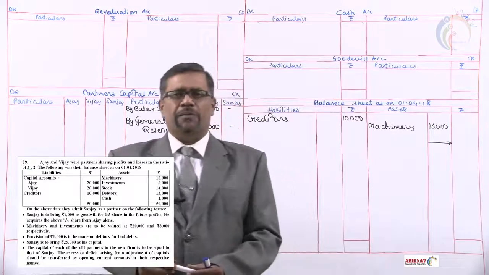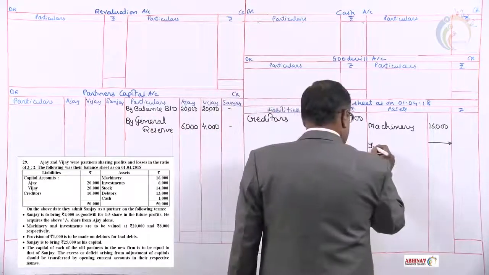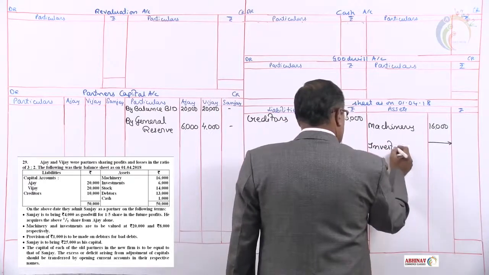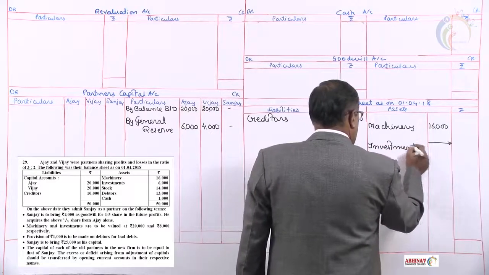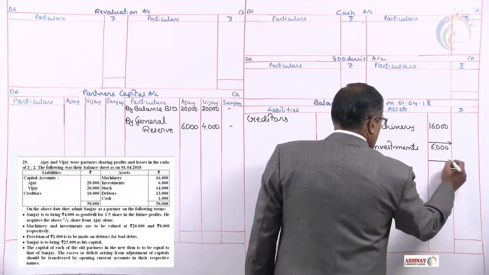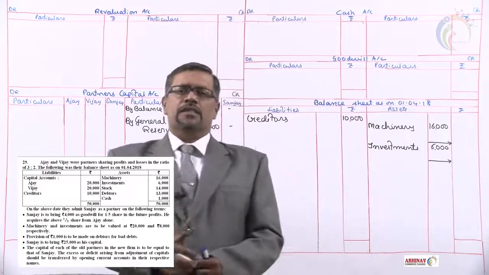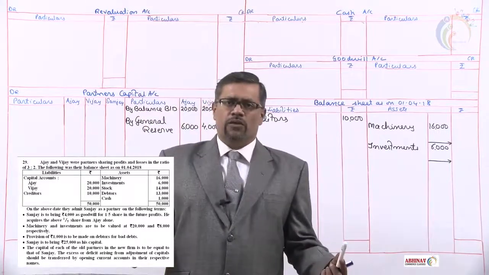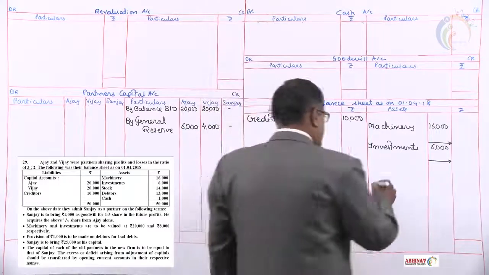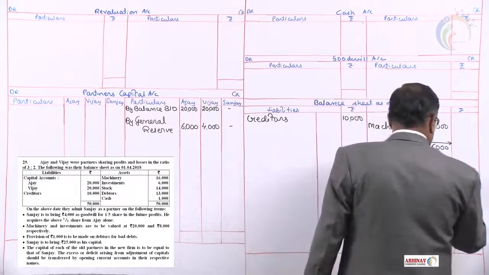After that, investments of rupees 6,000. Investment is again asset in the balance sheet at its book value 6,000. On investment also we have some appreciation. So in the inner column, stock 14,000. There is no adjustment on stock. So let us take up stock direct in the outer column. Rupees 14,000.